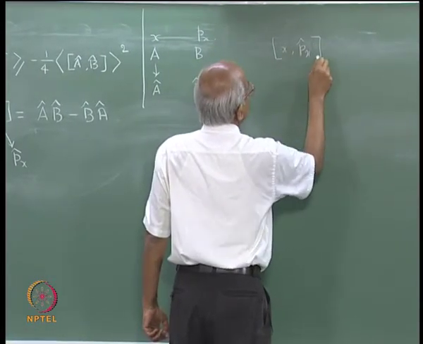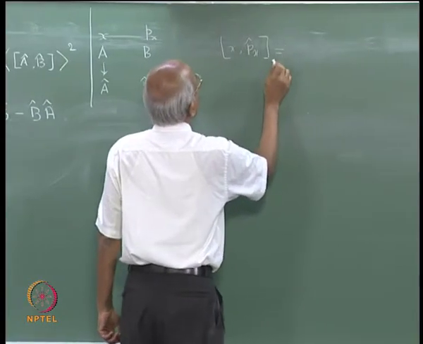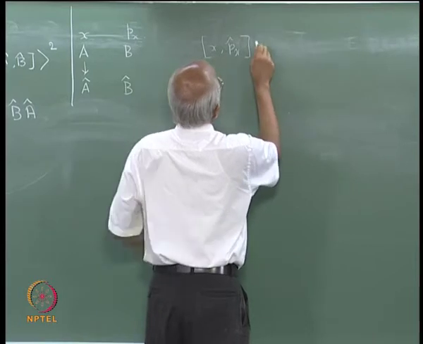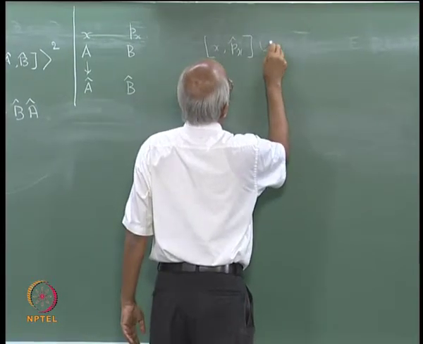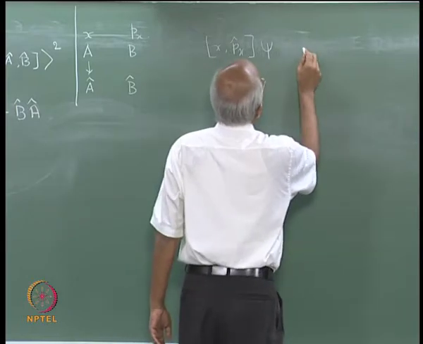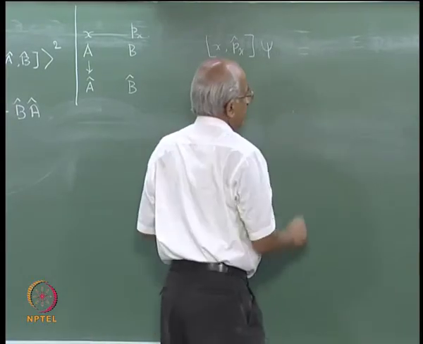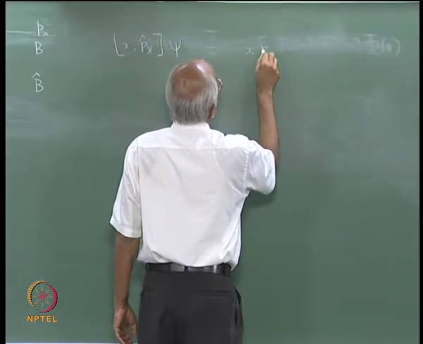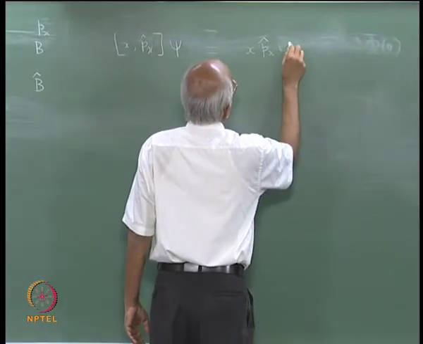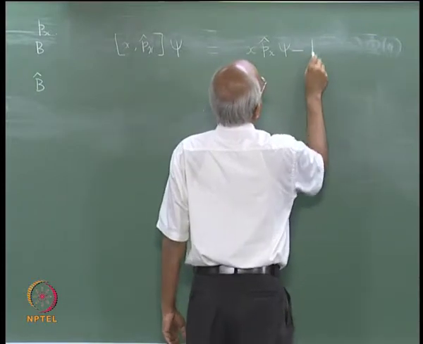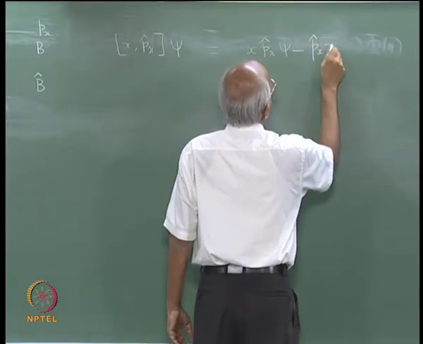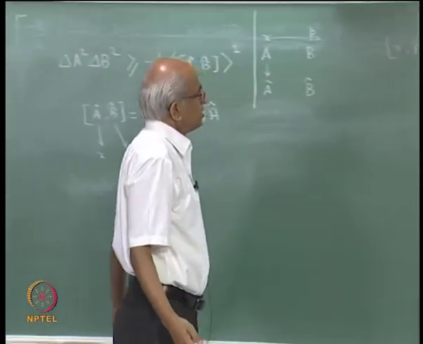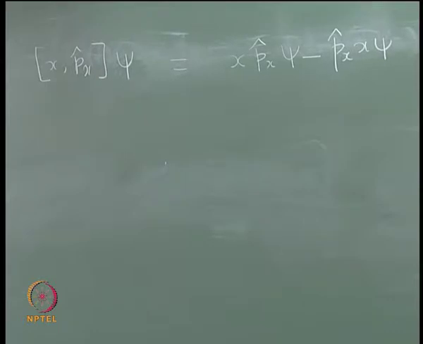So, by definition it is actually going to be, well these are operators. So, therefore, what I will have is I will also have a psi on which the operators will operate. Psi could be any function. So, the definition of that is actually x Px operating upon psi minus Px x operating upon psi. And the question is, what is this? Well, let me calculate this.